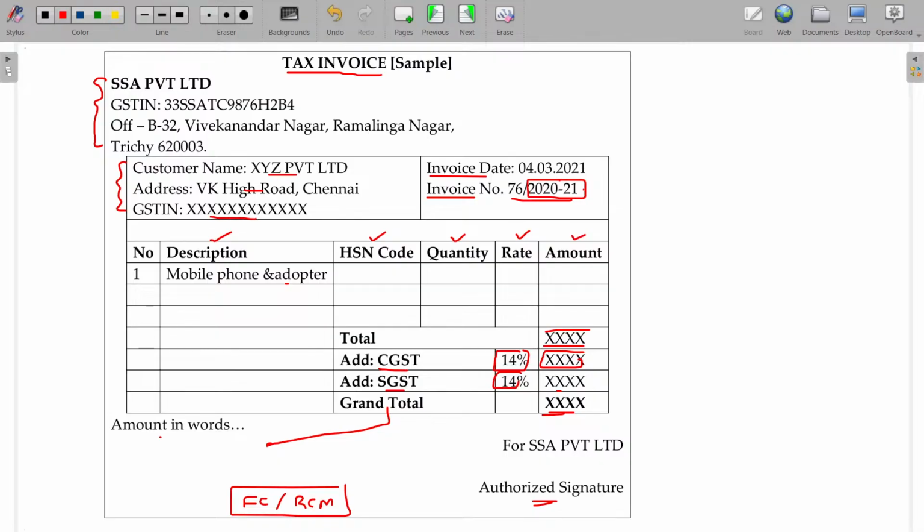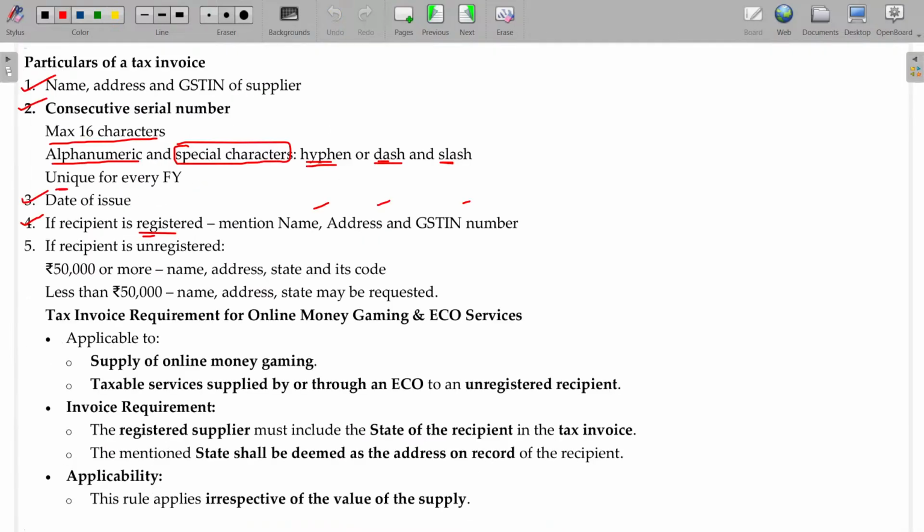If he is an unregistered person, at least ask the address. Though you don't have the GST number, you need to ask phone number and address. If the recipient is unregistered, name, address, state and its code need to be asked. If the transaction value is more than or equal to 50,000 rupees, then you must ask. If it is less than 50,000 rupees, it is optional, it may be requested. What is that? Name, address, state and its code may be requested. Is that okay?